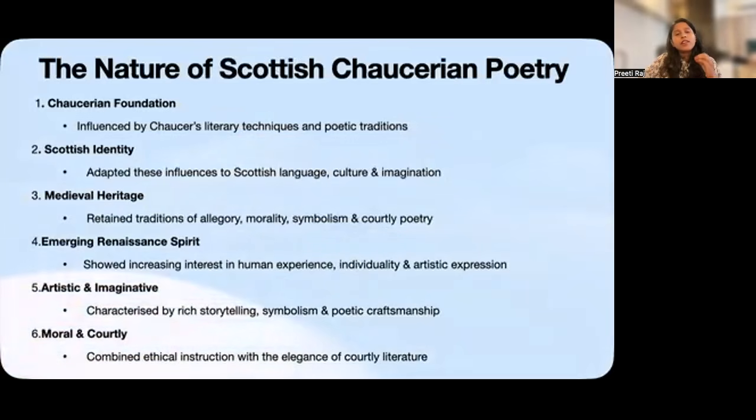So the poets were influenced by Chaucer, but they did not simply reproduce English literary models. They adapted Chaucer's traditions to their own Scottish language, culture, imagination, and experiences. So their poetry is also marked by considerable artistic and imaginative richness.